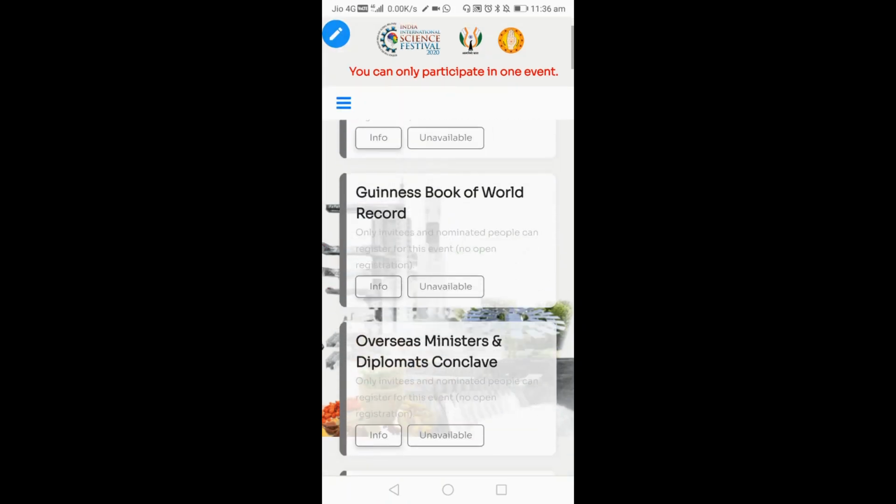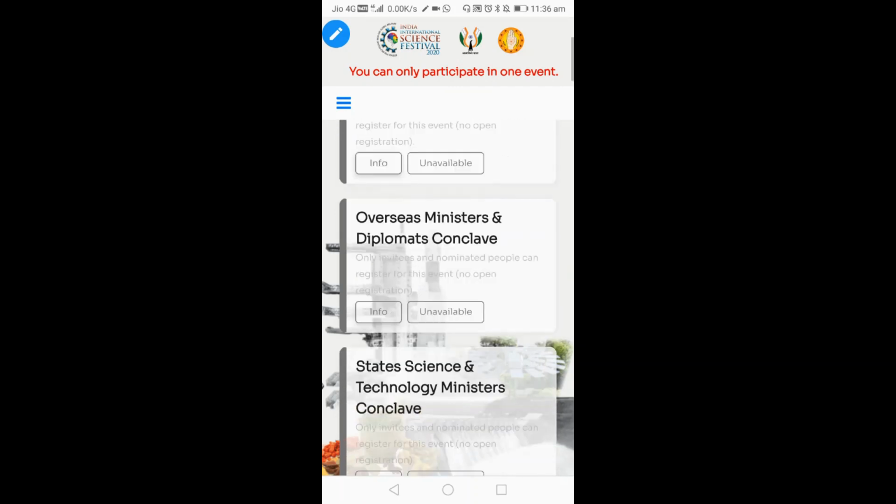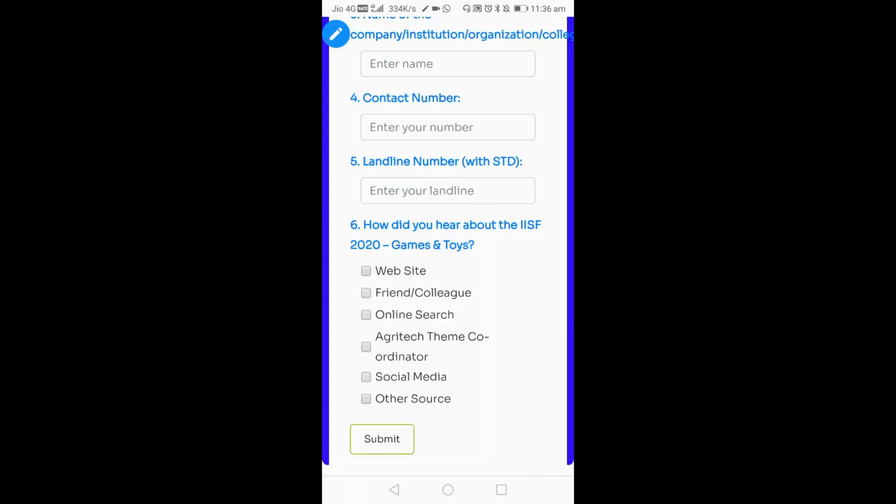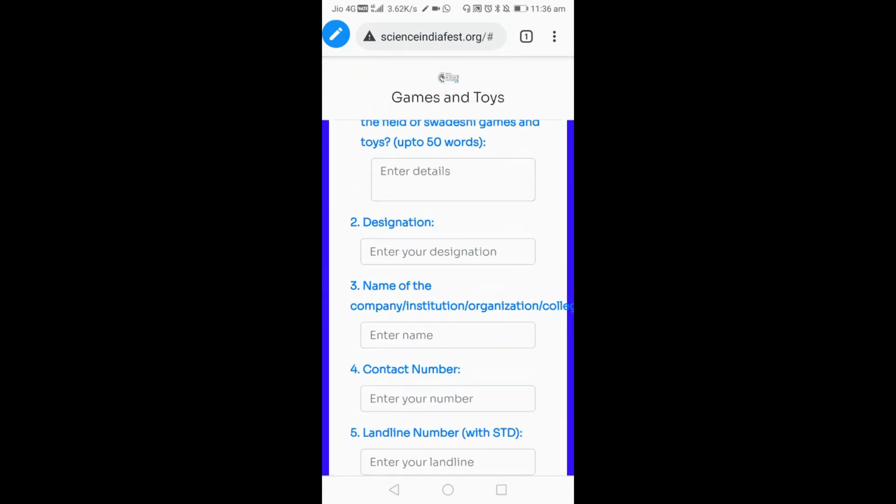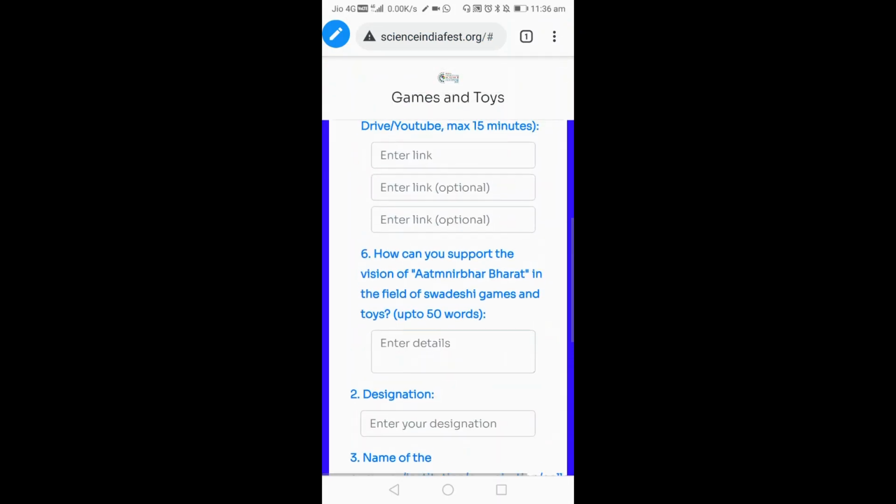Now, the cultural program is unavailable, it is already registered, so many are unavailable. The agricultural scientists meet, Agritech, biodiversity conclave, clean air, these are available. So for all these remaining events you can select. For example, games and toys, register. It seems registrations are completing very quickly, so you have to complete this today or by tomorrow only, then only you will get the opportunity.